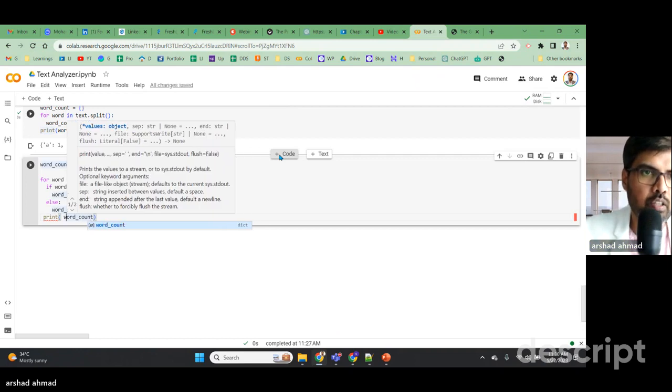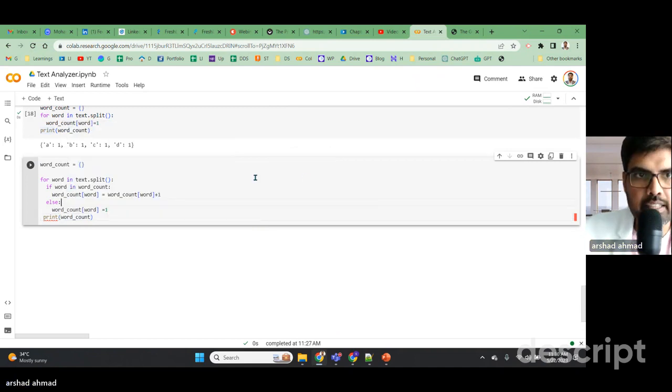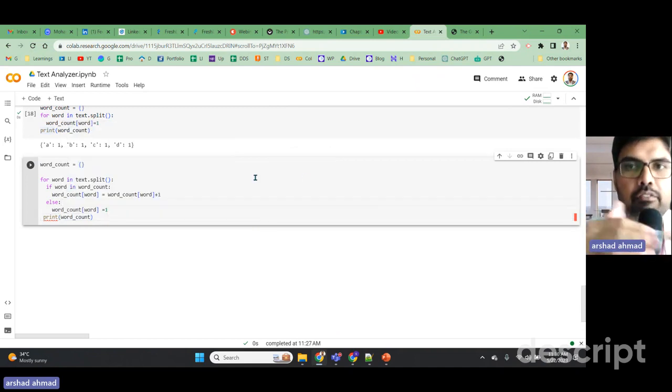Okay. So what is happening? It is checking for every word that is there in that particular split. If it is already present, we are adding a counter plus one. If it is not, we are initializing the counter to one, and this loop is running again and again. So something is wrong here. Let's see the code: for word in text, if word in word count, word count of word is equal to one, print word count.